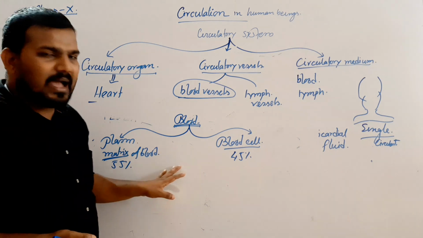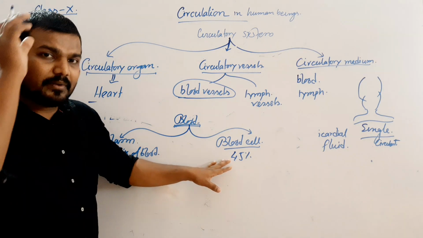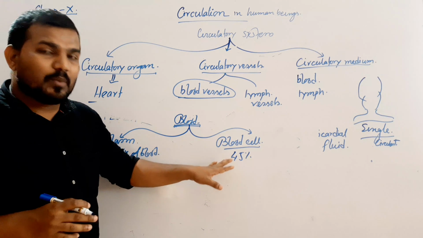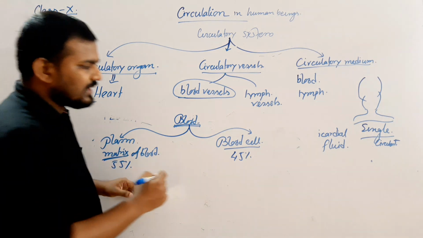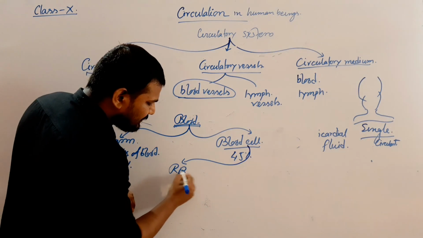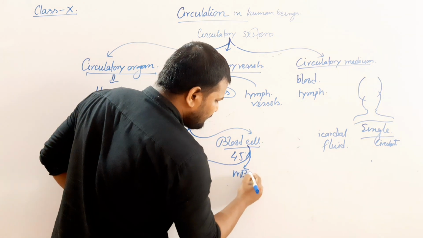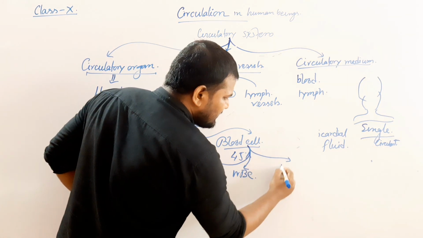And within the blood, different types of separate cells are scattered. They are known as hemocytes or blood cells. There are generally three types of blood cell present: the RBC, the WBC, and the platelets.